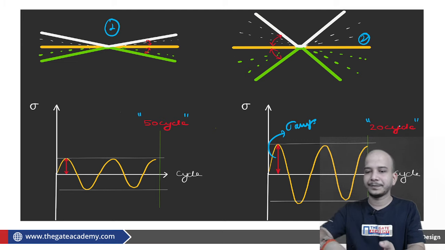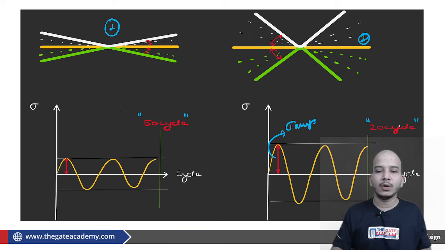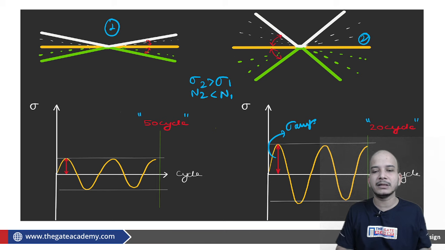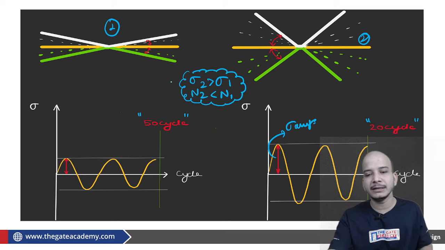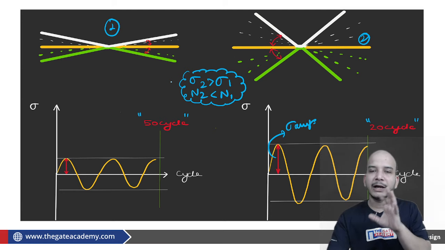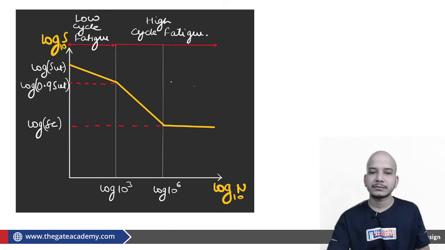Is it fine? Are we getting this? So if sigma 2 is greater than sigma 1, then definitely N2 is going to be less than N1. This is something we have to take as the core of this particular topic at least. Sigma 2 must be greater than sigma 1 if N2 is less than N1.